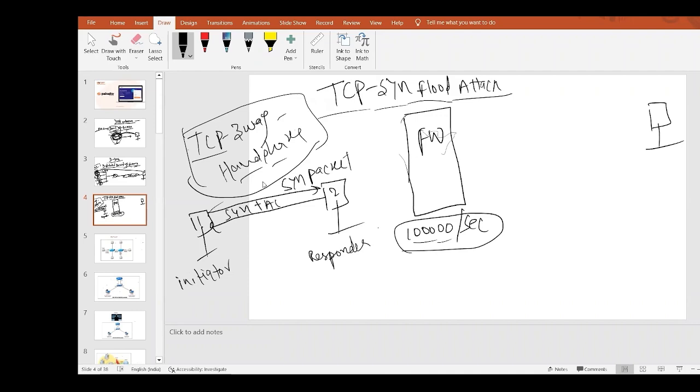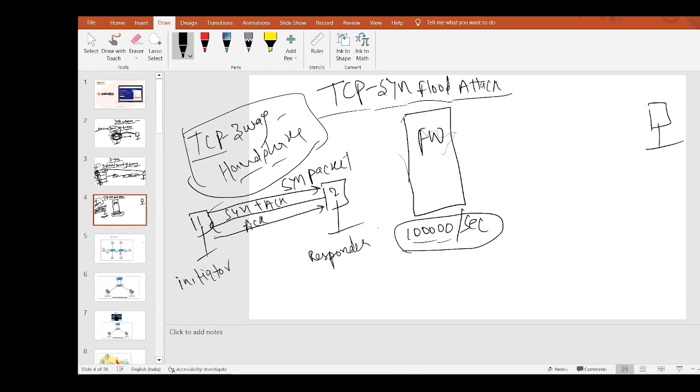SYN plus ACK. ACK means acknowledgement. SYN means synchronize packet. So SYN plus ACK, and then PC1 will reply with a third packet, ACK. Not the final ACK, it's kind of an acknowledgement. Just like I'm saying hi, PC1 says hi, then the other replies with hi again, then he replies again, okay, thank you for replying to my message. So this is an ACK, not the final ACK.